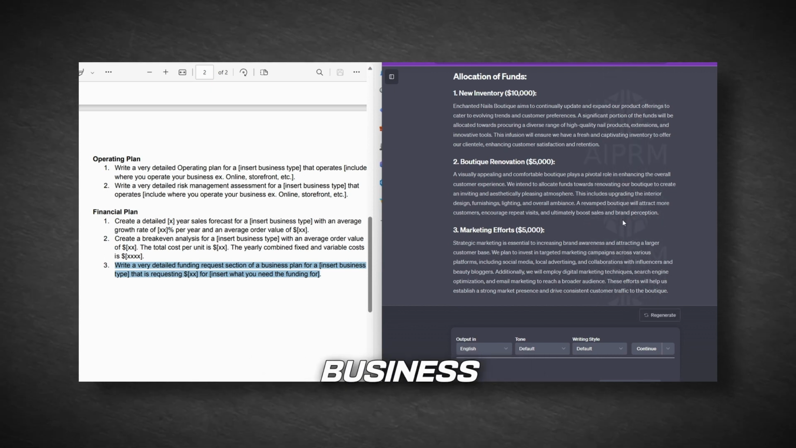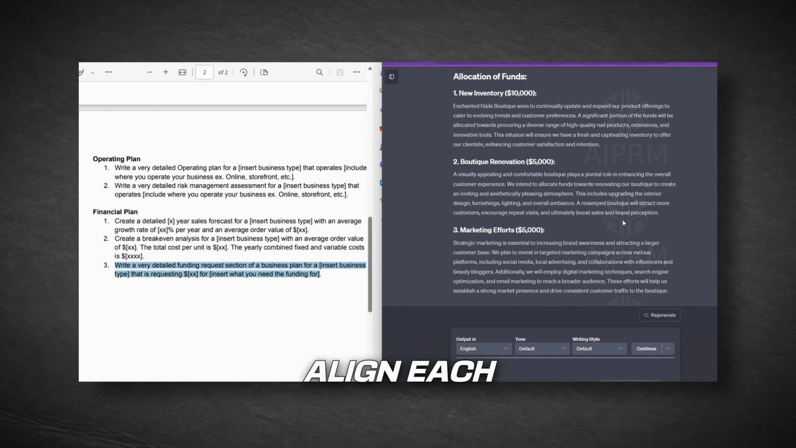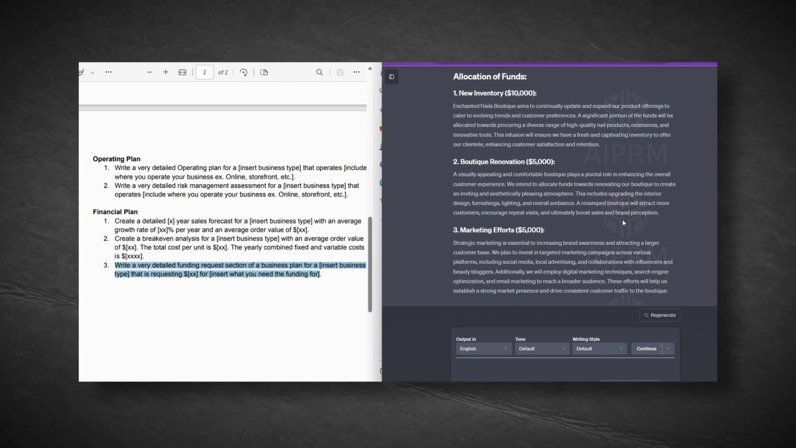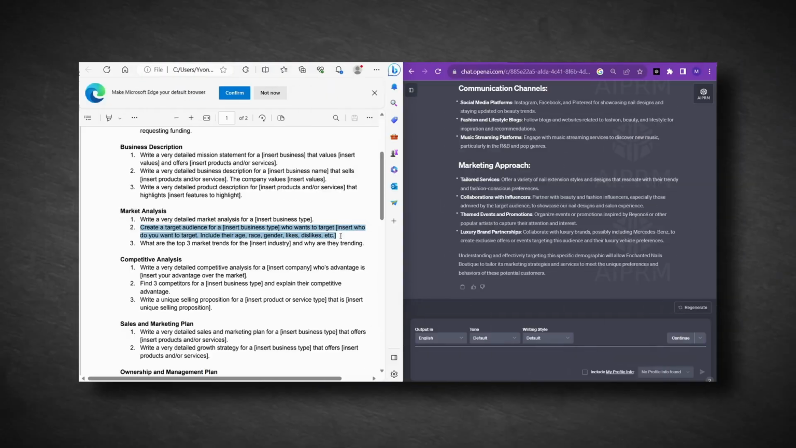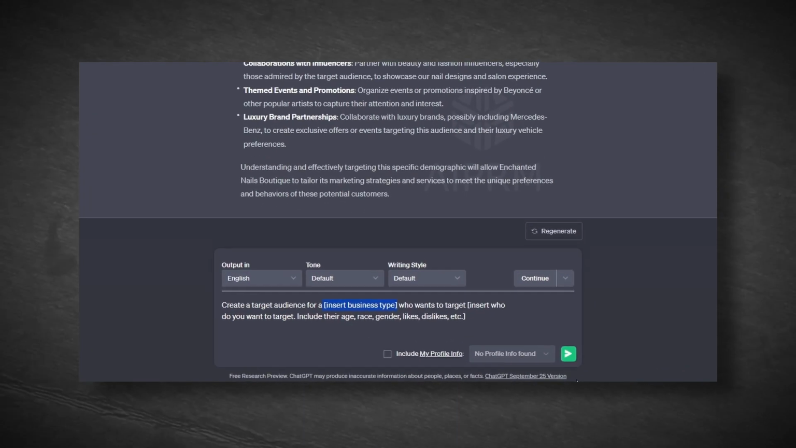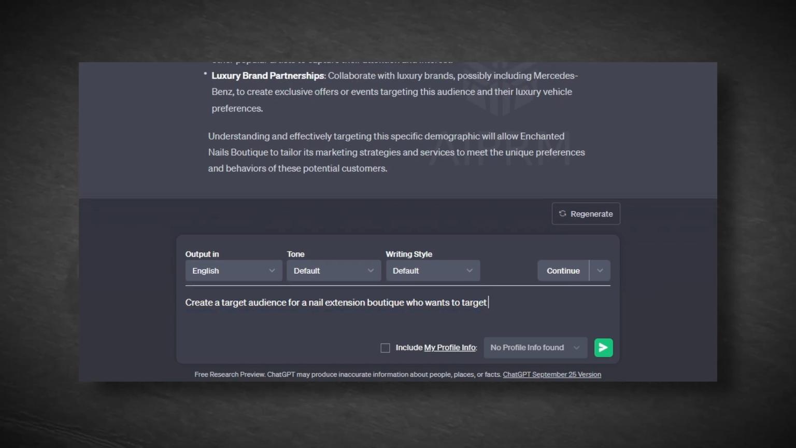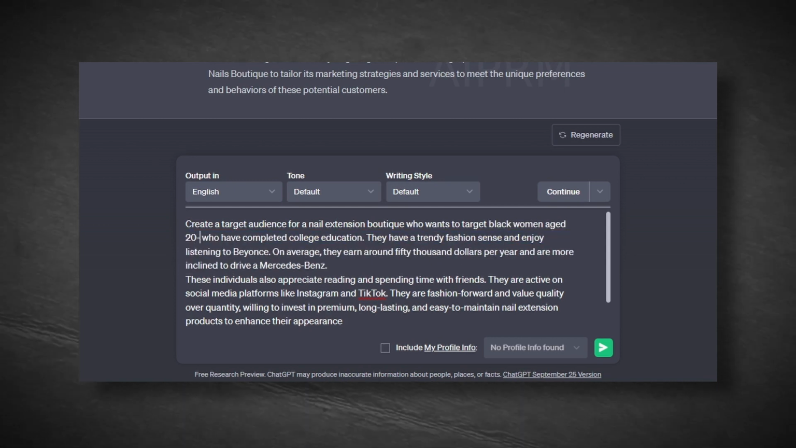To structure your business plan, follow the template provided. Align each section with the corresponding prompts and responses from ChatGPT, then customize it to fit your specific business. Let's start by identifying the target audience for your market analysis. This step is important because understanding your audience is essential. We'll focus on creating a target audience for a nail extension boutique. First, we'll determine who we want to reach.